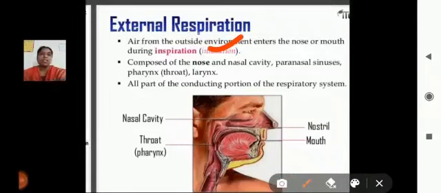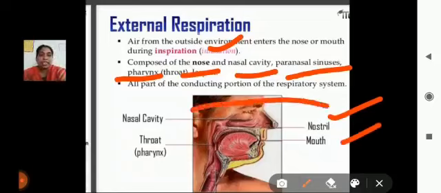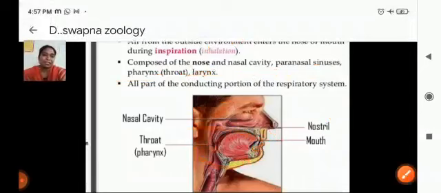Through the nasal cavity and sinus and pharynx to larynx. Here you may observe this inspiration process: nostrils to nasal cavity, nasal cavity to mouth, and mouth to pharynx to larynx.